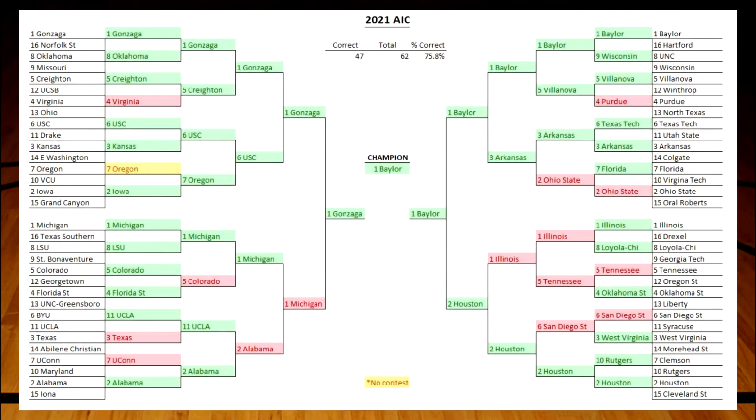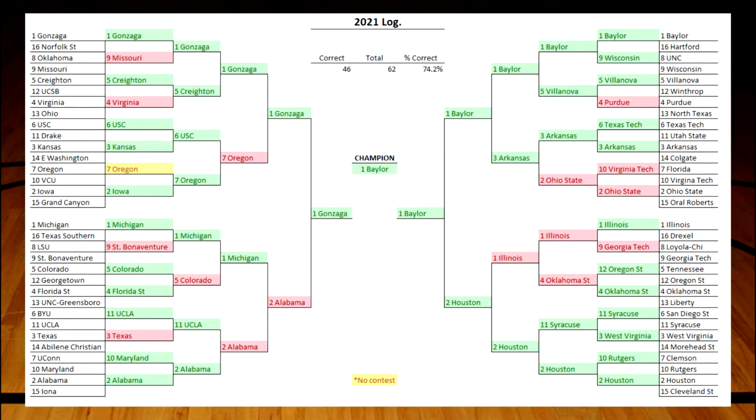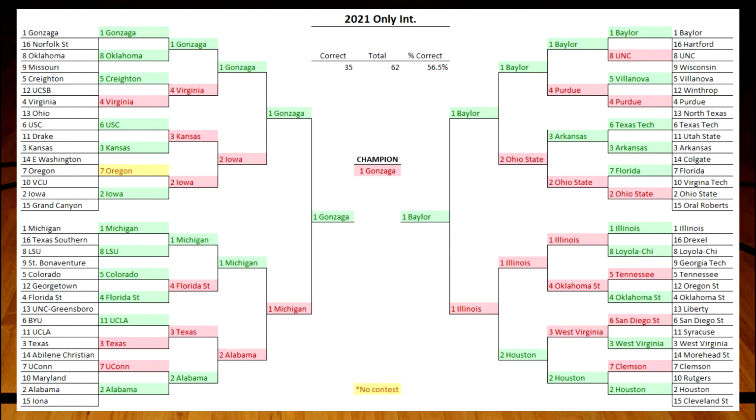In 2021, we saw that our AIC model predicted 75.8% of the games correctly. We correctly chose Baylor as the champion, and we had 3 out of the final 4 correctly chosen as well. This is also similar in the log model, which had a 74.2% correct rate, which is slightly lower and 1 game less. And the no intercept model, which chooses seeds based on the higher seed, chose Gonzaga rather than Baylor and had a 69.4% correct rate.